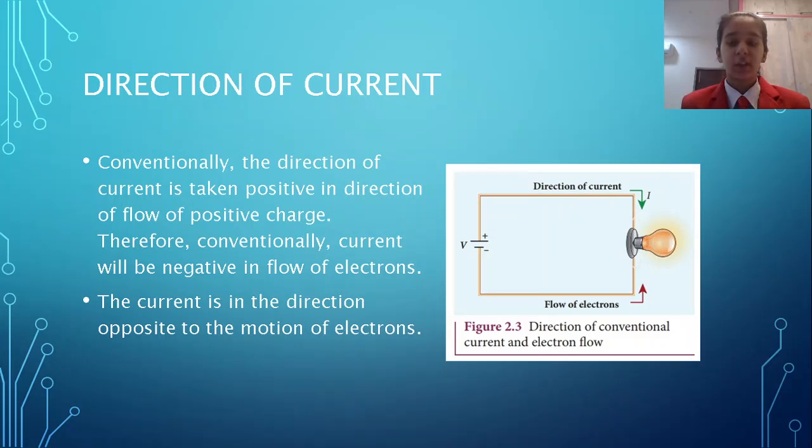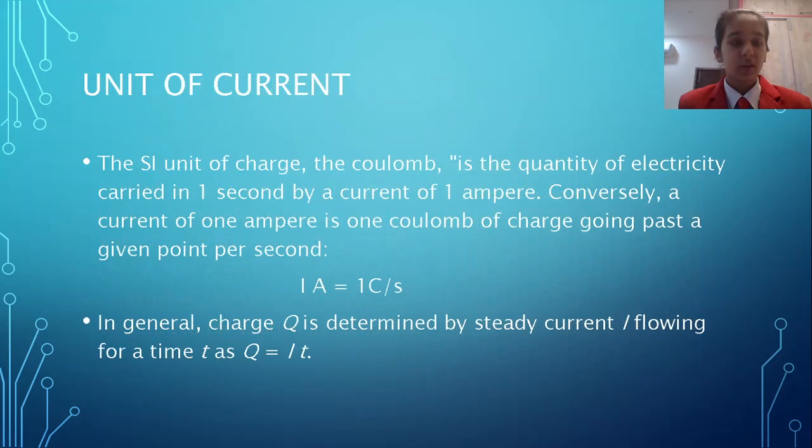Now, the direction of the current. We know that in the cell, the direction of current is positive to negative, whereas when it flows in a circuit, it flows from the negatively charged body to the positively charged body. The unit of current is ampere, where 1 ampere is equal to 1 coulomb per second. In general, charge Q is determined by a steady current flowing for time t, as Q is equal to I into t.